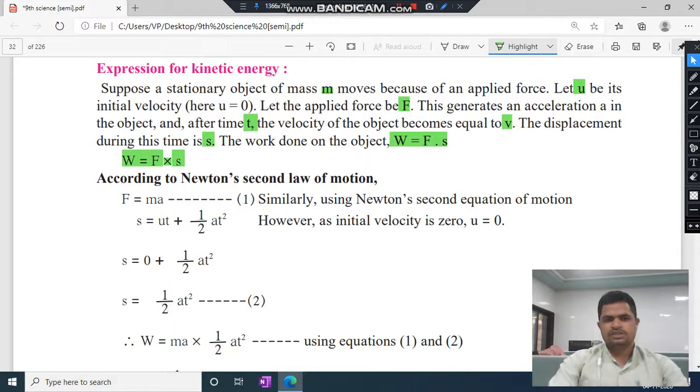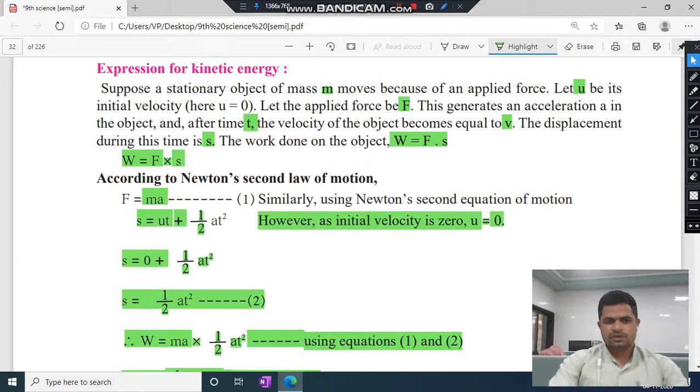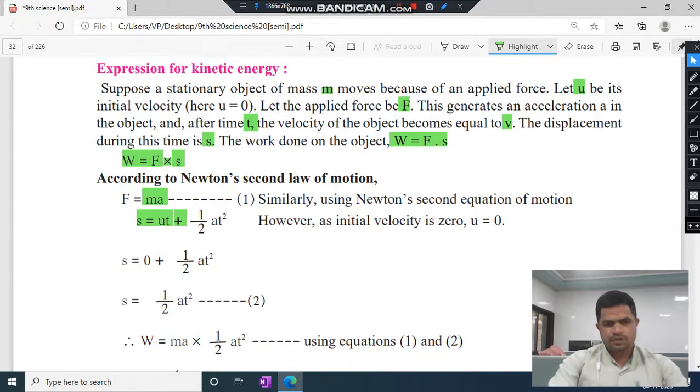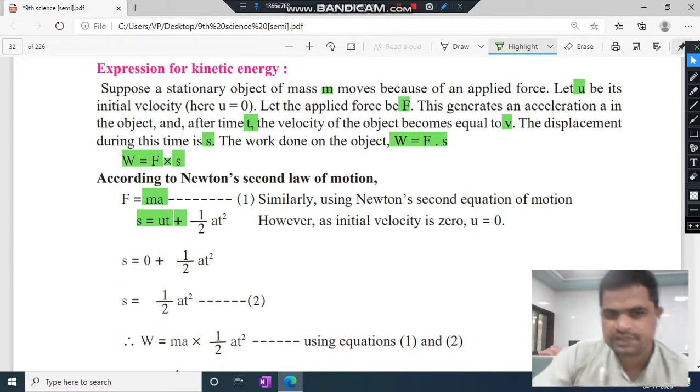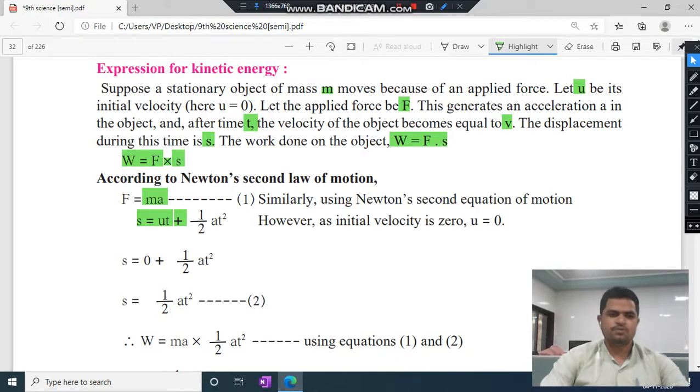According to Newton's second law of motion, F is what? F is mass into acceleration. This is using Newton's second law. However, the initial velocity is 0, that is u is equal to 0. At that time S is equal to what? We know the expression: S is equal to ut plus 1 half at square. This is Newton's second equation of motion.